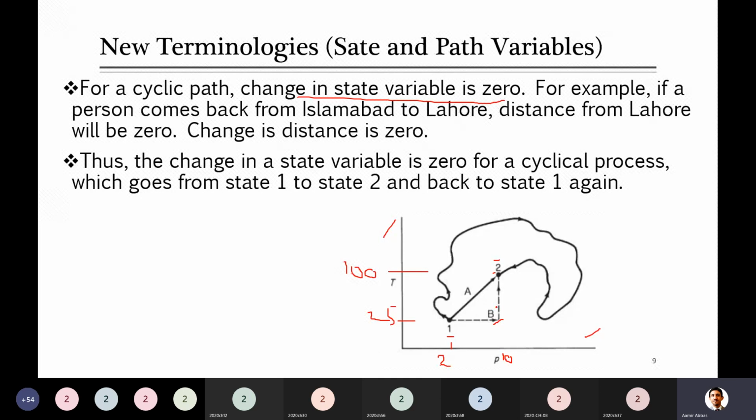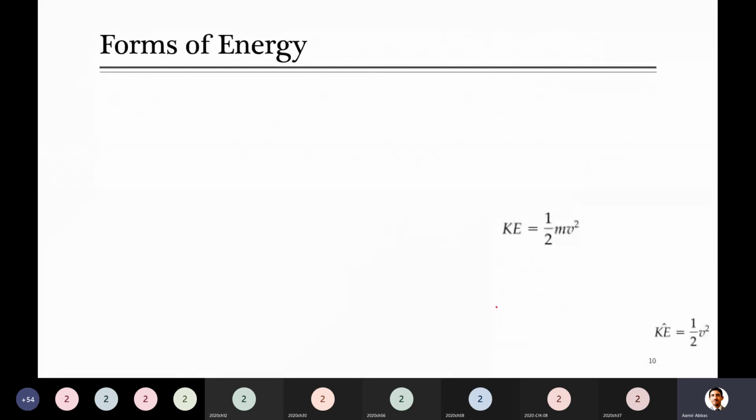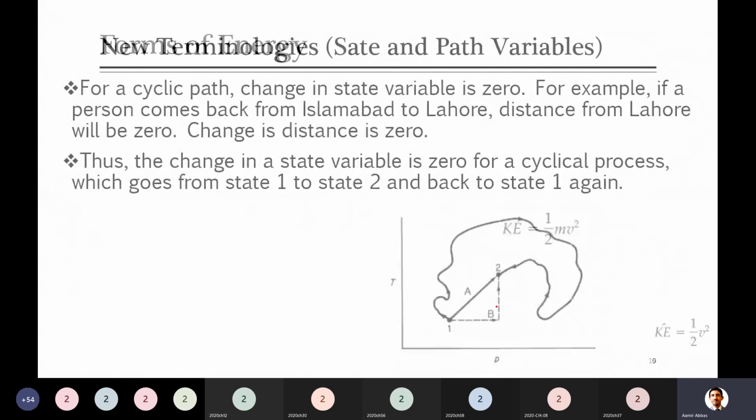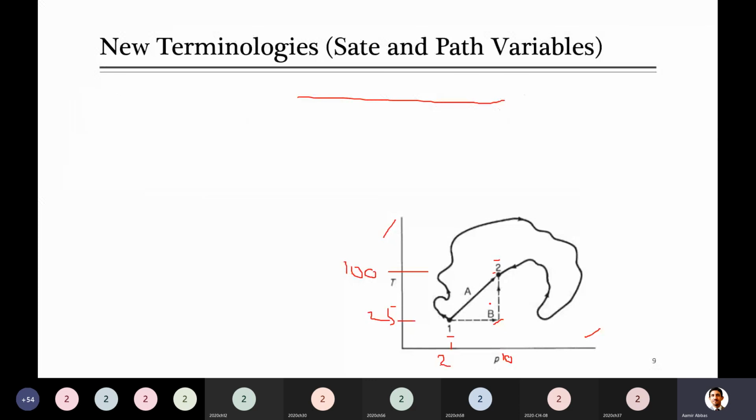So that's it. I think we will stop here. Next is actually the forms of energy: overall kinetic energy, potential energy, internal energy. Here I've discussed, and then there is the equation for the material balance. So tomorrow we will start from here. I will advise you guys, although there are many things which you already know, please quickly revise them before you come for the next lecture. I will upload this lecture, which is still not uploaded, so I will do that.